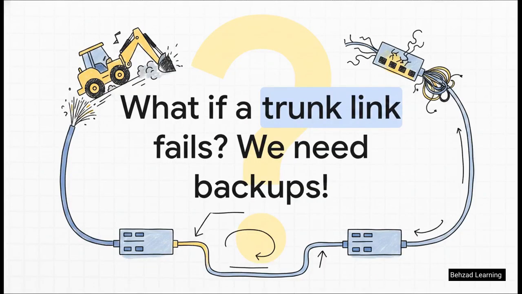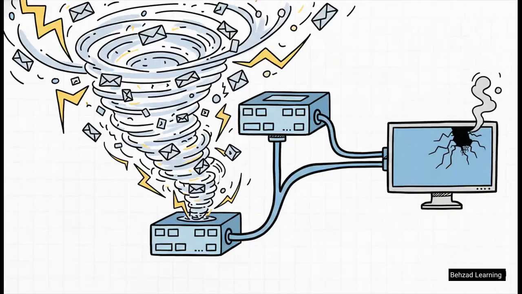Which brings us to a pretty major dilemma. If all our traffic from multiple VLANs is riding over a single trunk link, what happens if a backhoe cuts that fiber cable outside, or a switch port just randomly dies? We lose everything. So naturally, to survive a failure like that, you have to plug in backup cables. But remember that crazy question I asked at the very beginning? Here is the catch. Plugging in redundant backup cables physically creates a loop. And loops in Ethernet are absolutely deadly.